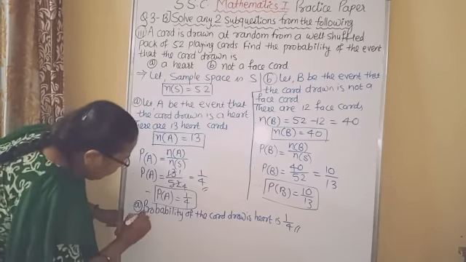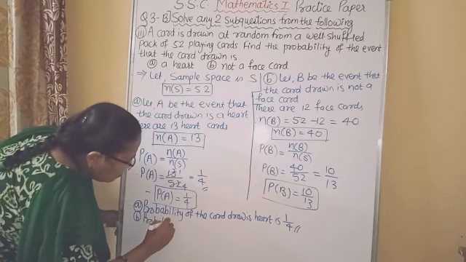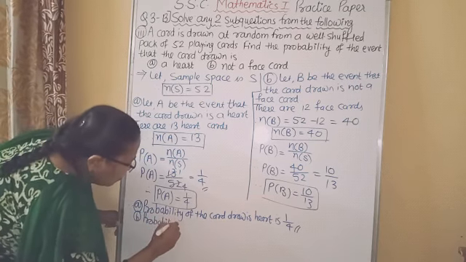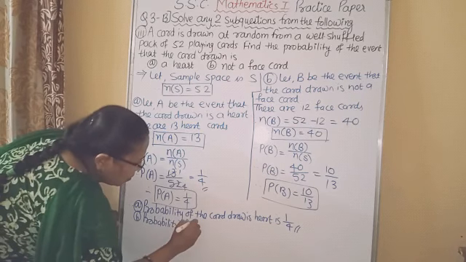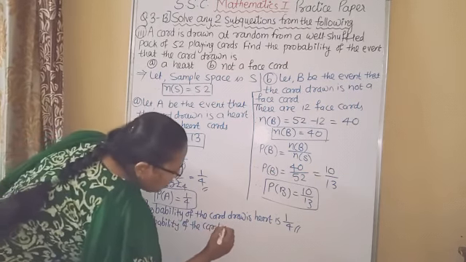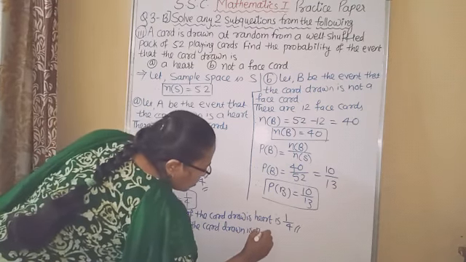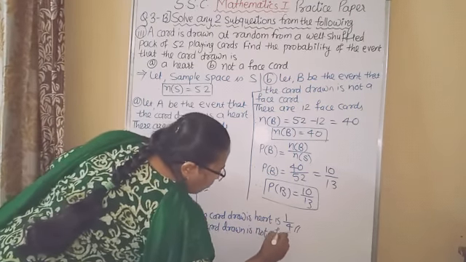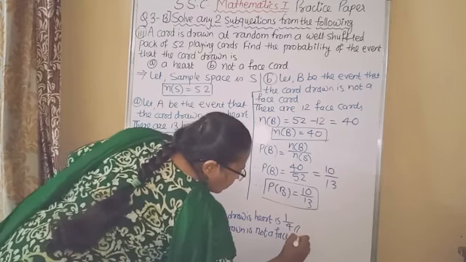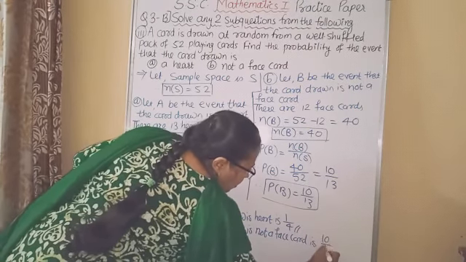And second answer, probability of the card drawn is not a face card is 10 upon 13.